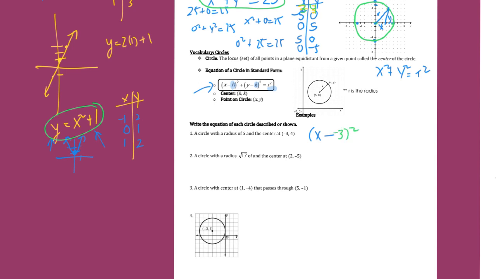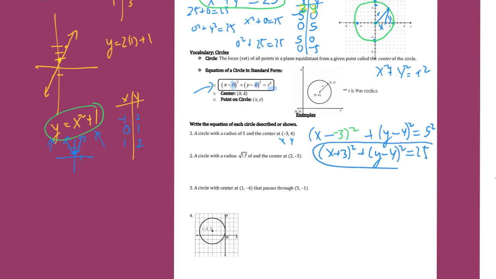And then plus y minus, and the y coordinate is 4, and then squared equals the radius squared, 5 squared. So when you reduce it, you get x plus 3 squared plus y minus 4 squared equals 25. This is the equation of a circle whose center, and you've got to be a bit of a spy, is basically the opposite of each. So it's negative 3 and 4. That's the center, and the radius equals 5.